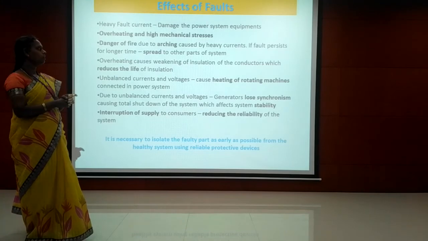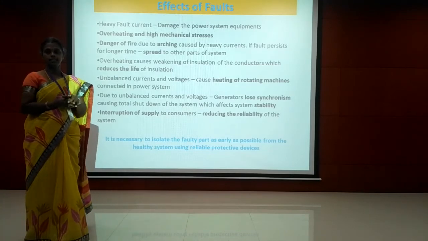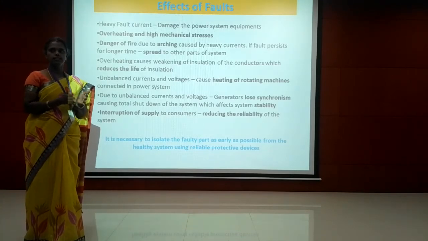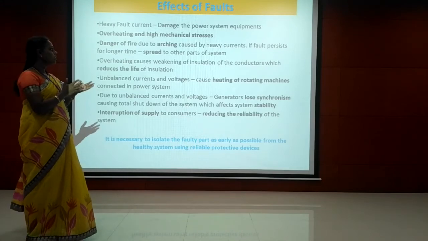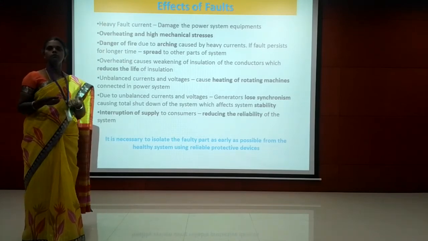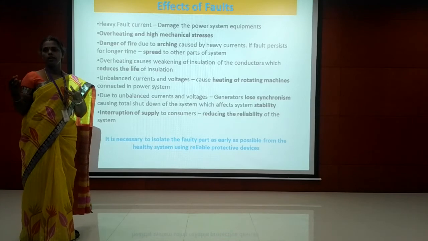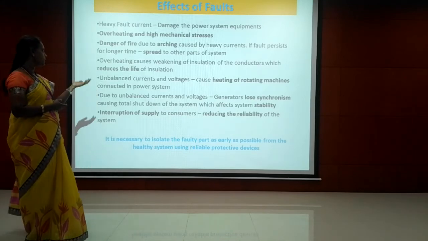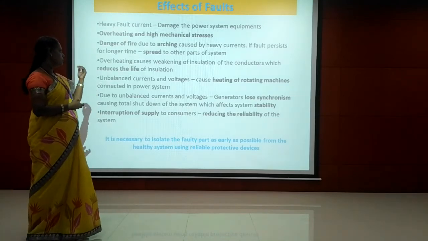If the fault exists in the system for a longer duration, then it spreads to other parts of the system. So the entire elements or equipment in the power system may get damaged. So these are the effects of fault.